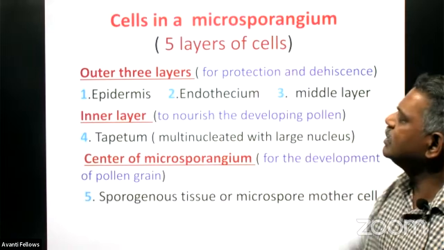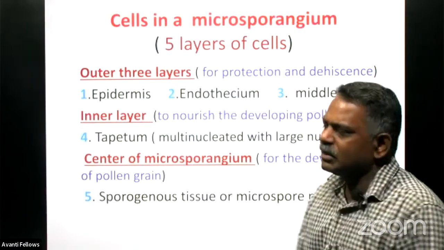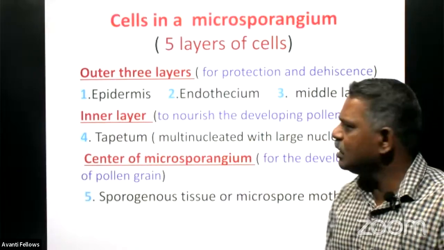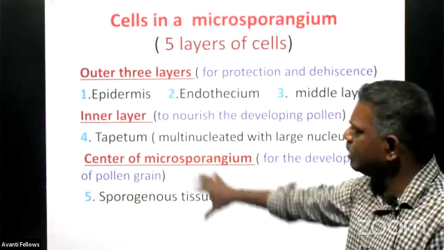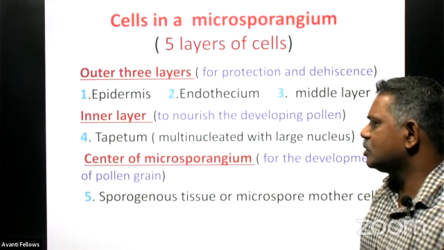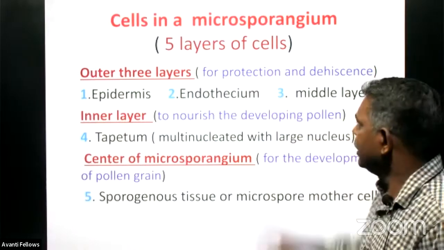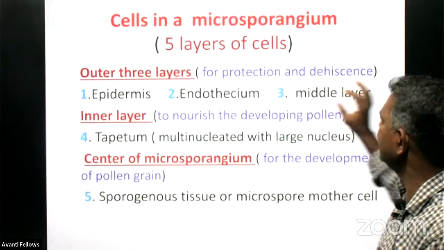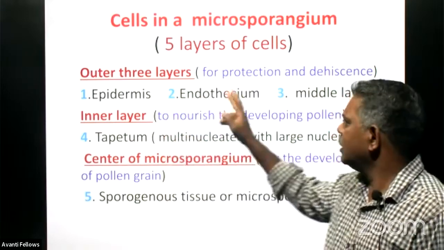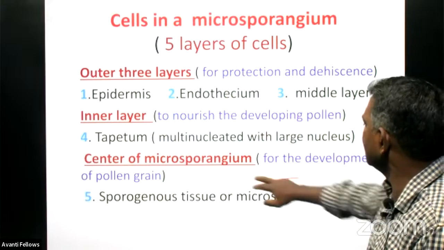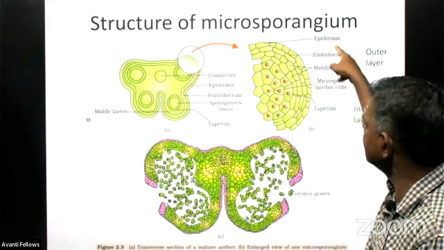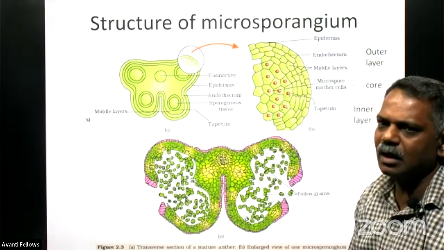As I told you, these three areas. Cells present in a microsporangium: there are 5 layers present in the microsporangium, in 3 sections only: the outer 3 layers, the inner layer, and the center of the microsporangium, right? The outer layer is exclusively for protection and dehiscence, and it includes 3 types of cells. Epidermis is there, endothelium is there, and middle layer is there, right? These 3 layers are called the outer layer of the microsporangium.